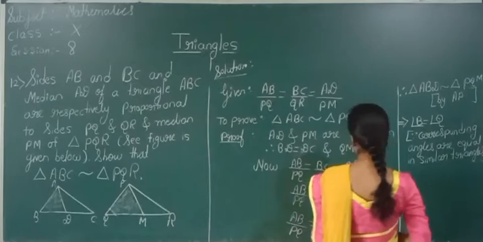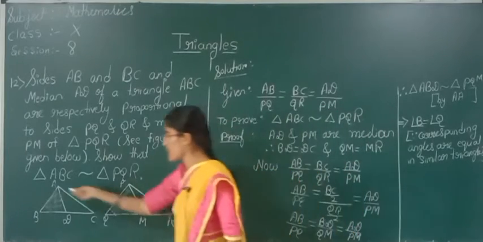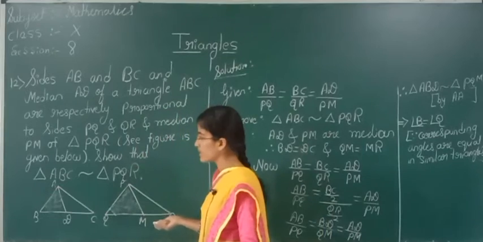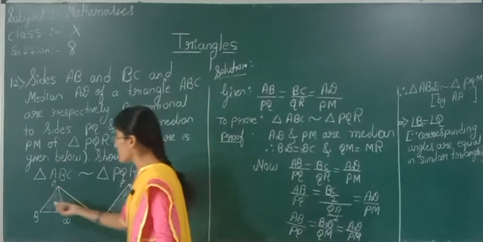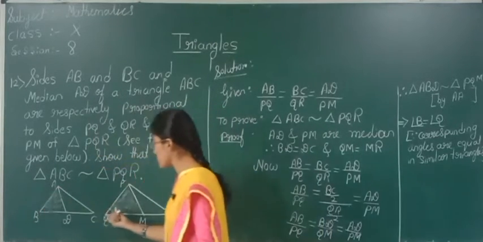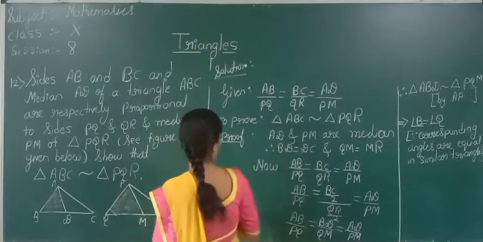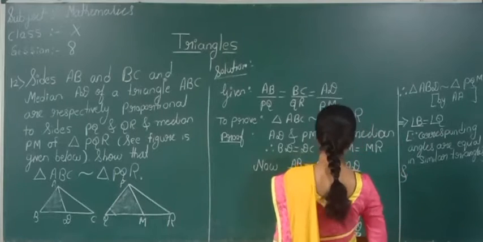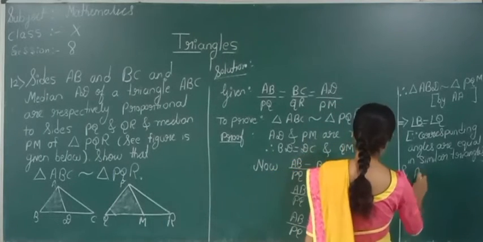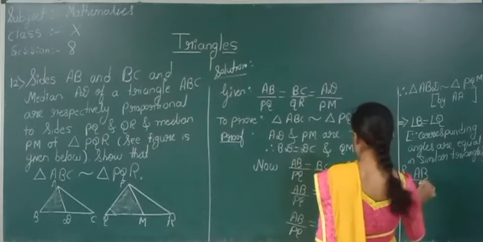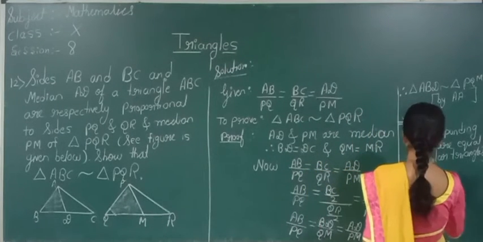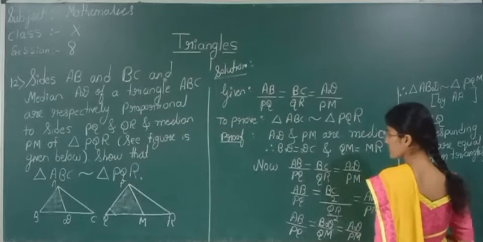Now see what we want to actually prove. We want to prove triangle ABC is similar to triangle PQR, right? Now see here, we got angle B is equal to angle Q, and what we have, AB by PQ is equal to BC by QR.